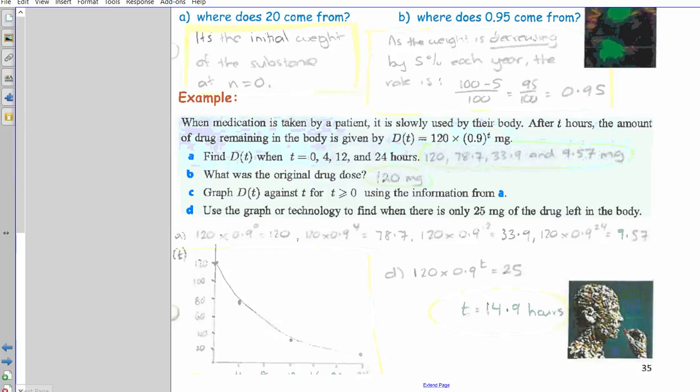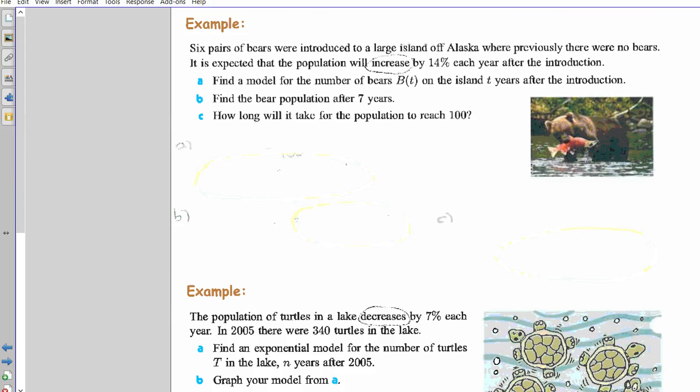Now we're on to the last page for the lesson. Another example. 6 pairs of bears were introduced to a large island off Alaska, where previously there were no bears. It is expected that the population will increase by 14% each year after the introduction. So this is an interesting one where you're going to have to find the rate yourself. Find the model for the number of bears on the island t years after introduction.